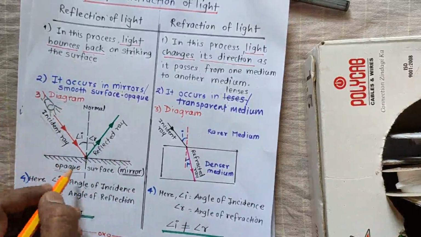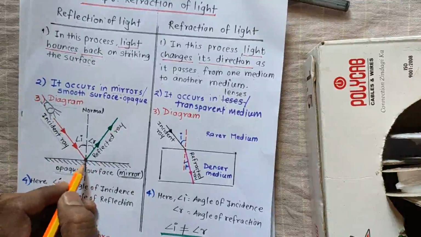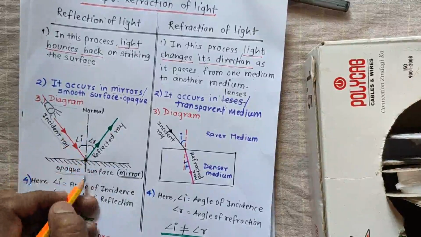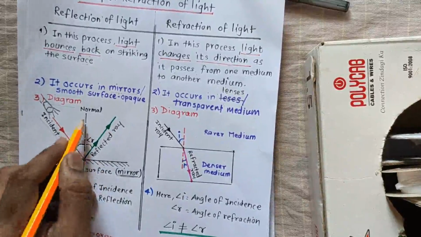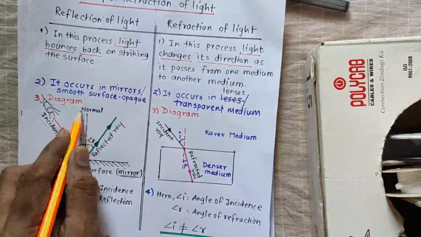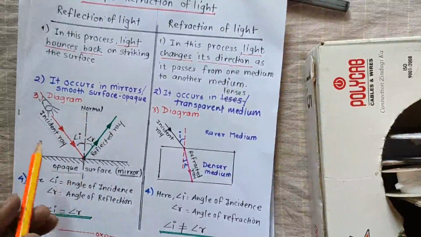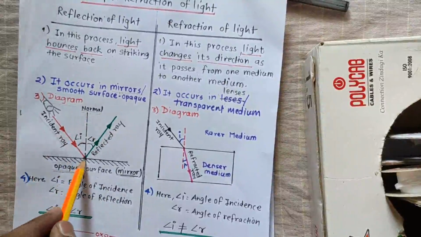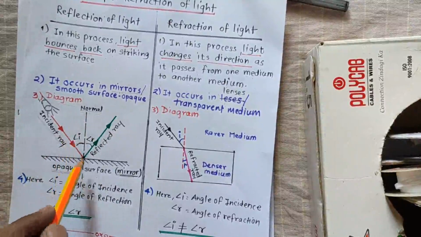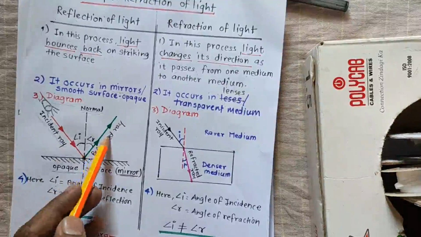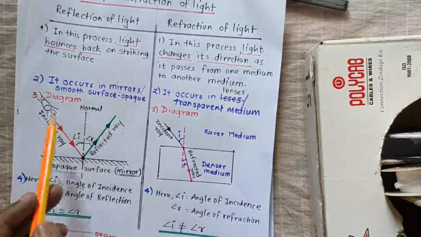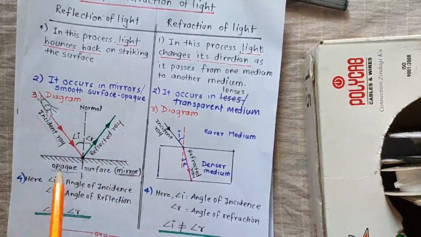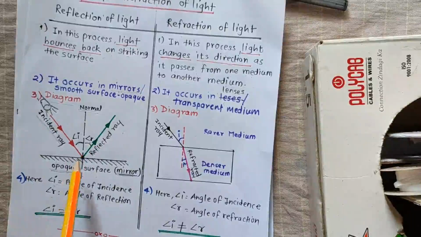At the point of incidence, we can see the perpendicular line which we have drawn on the opaque surface. This perpendicular line is called the normal. At the point of incidence we have drawn the normal, and on the other side of the normal there is a reflected ray. So this is the diagram of reflection of light.